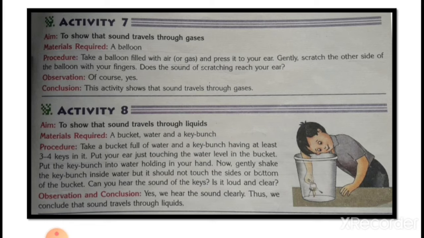And the next activity shows that sound travels through liquids. For that we are taking a bucket, water and a key bunch. The procedure is like this: take a bucket full of water and a key bunch having at least 3 or 4 keys in it. Put your ears just touching the water level in the bucket. Put the key bunch into the water, holding it in your hand. Now gently shake the key bunch inside the water, but it should not touch the side or bottom of the bucket.